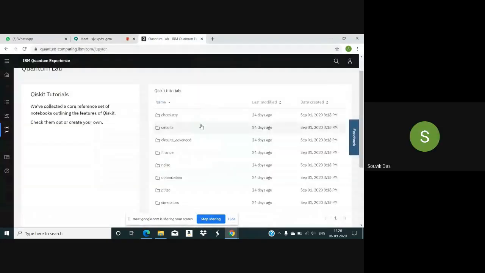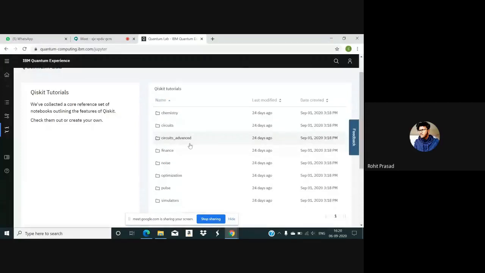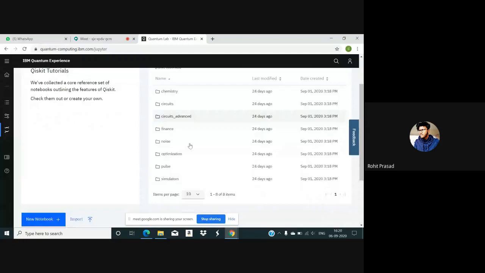Now I have gone to the website and library. Here are multiple things: chemistry, advanced, finance, noise. Okay, so just scroll down a bit. Scroll down.